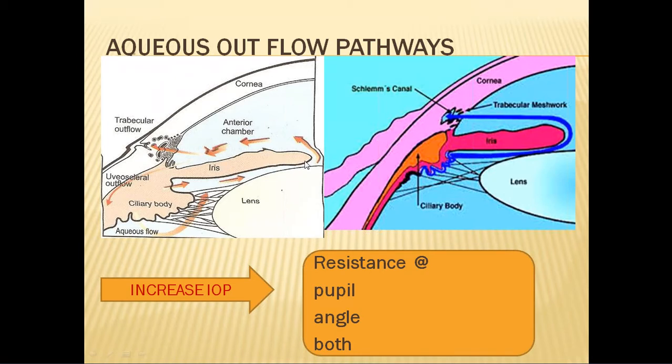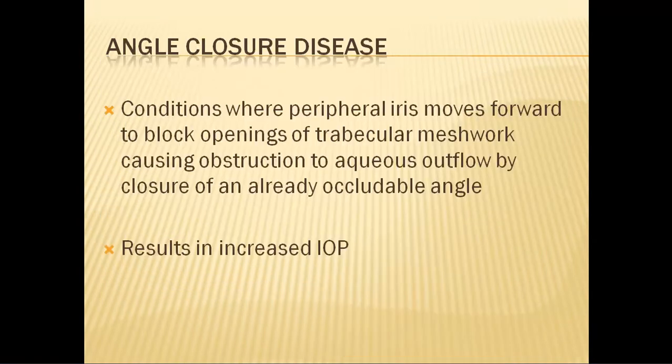That means if there is a pupillary block and the whole aqueous is accumulating in the posterior chamber, it is pushing the iris and then blocking the angle. So for all these three reasons, there will be an increase in the IOP, the intraocular pressure. So now we come to the disease proper.